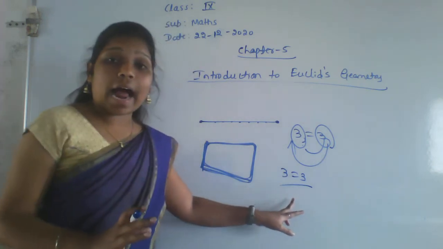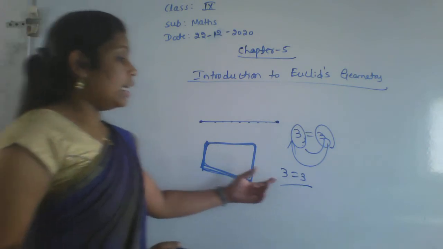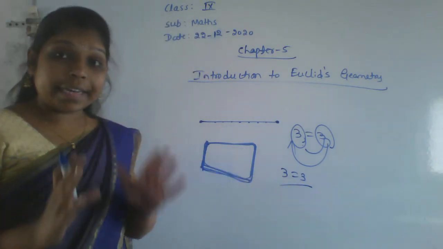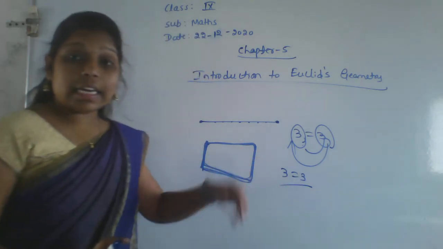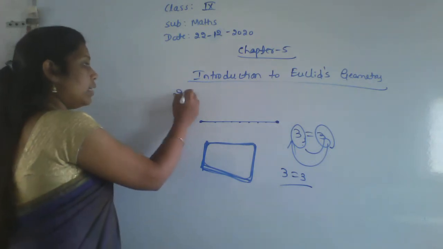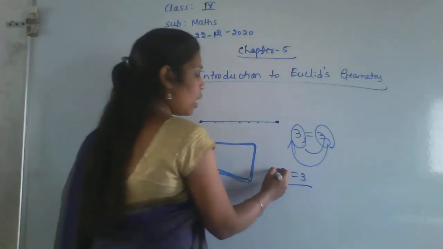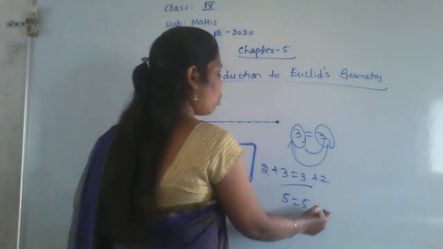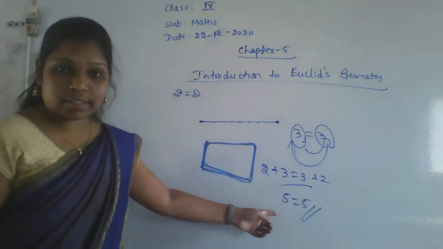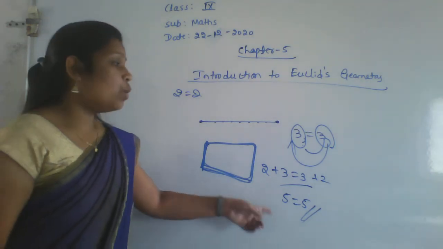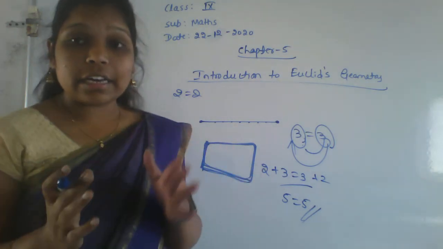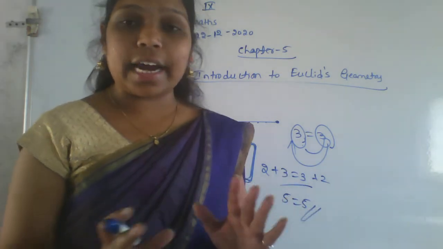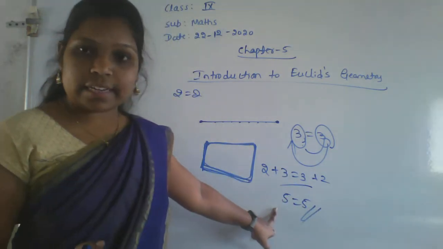So if you are adding another equal, that is 2 equal to 2, now add here also 2, here also 2. Again what you will get? That is equal only. This is called equal, right? So if you add equals to equals, you will get another equal only, like that.